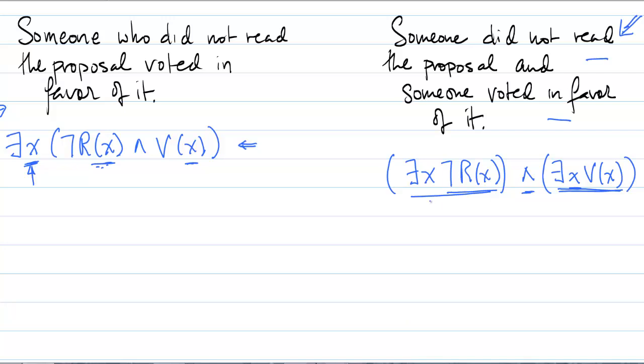Also, the fact that the variable name x here is used in both parts of the expression is completely arbitrary. We could have used different variable names. So for example, this expression here is logically equivalent to the expression shown here in red, in which we use y for the second part of the expression.